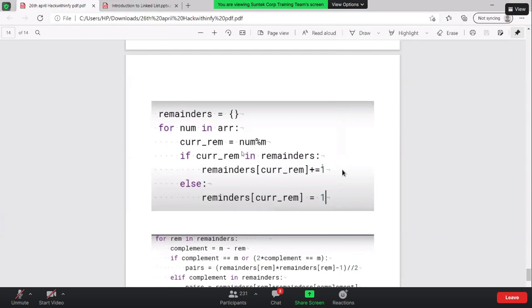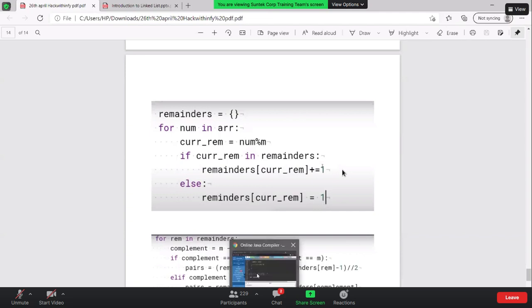If the current remainder is in remainders, what is remainders? Remainders is basically the dictionary that we have created. Initially it was an empty one. Then remainders of current remainder plus equals one. If the number is present, I will just add one to that. If the number is not present, I will just mark it as one, because it is the first time I have encountered the number.